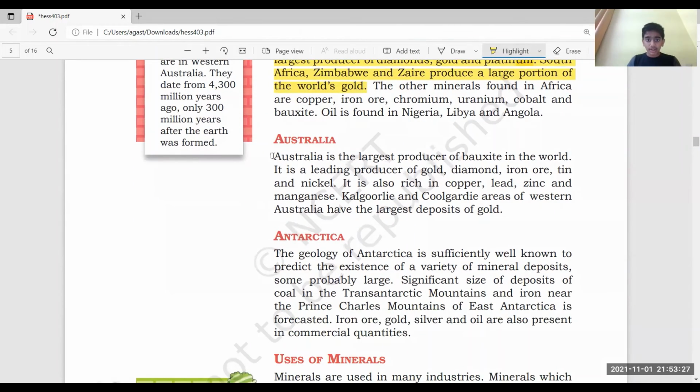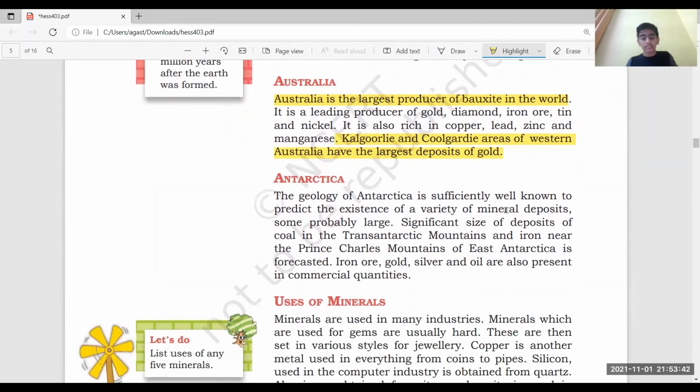In Australia, it is the largest producer of bauxite, and it is also a leading producer of many things. You have many things over there, but the Kalgoorlie and Coolgardie areas of Western Australia have the largest deposits of gold. This is very, very, very important, this part.